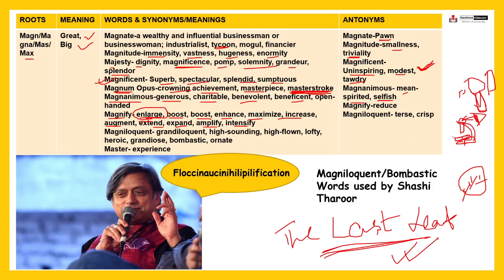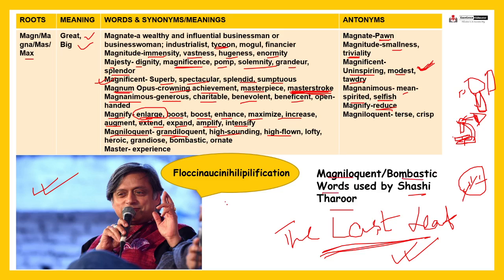So just the opposite of magnifying, magnify is reduce. Magnifying something, just the opposite is reducing something. Next is magniloquent, similar to grandiloquent, means high sounding, high flown, right? You can say bombastic. You know this person, right? Who is he? Mr. Shashi Tharoor. He often uses bombastic words, doesn't he? He uses bombastic words in his speech, right, in his tweets, right? Bombastic words, magniloquent, fine.